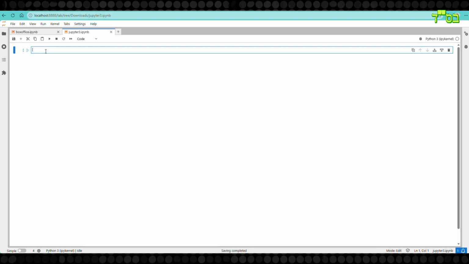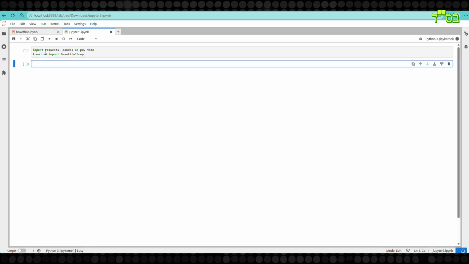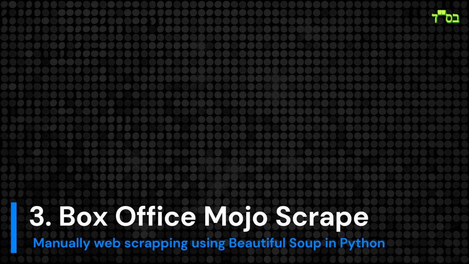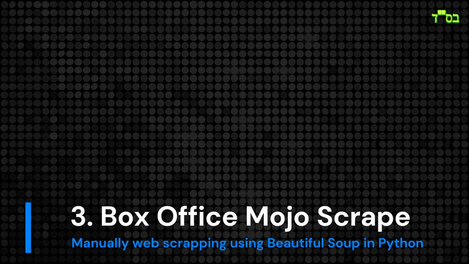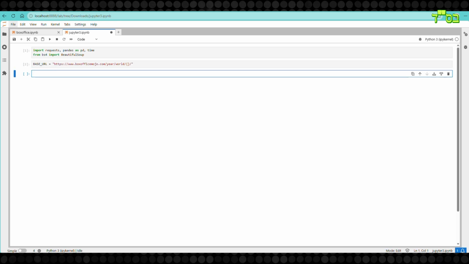Then we will do the initial imports of requests to help download the web pages, pandas to label and organize the data, time for spacing out the requests to be friendly to the host servers, and then BeautifulSoup in order to make sense of the web pages downloaded and search in the HTML for the tables before pandas starts handling it. First, the base URL is needed in which the range of years will be inputted.